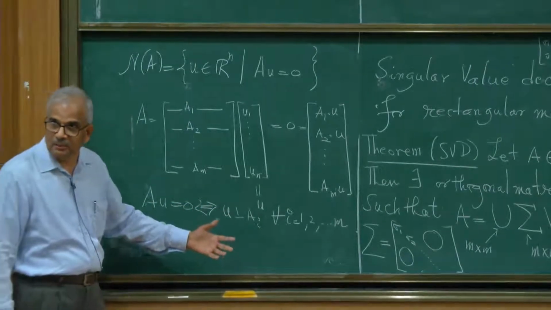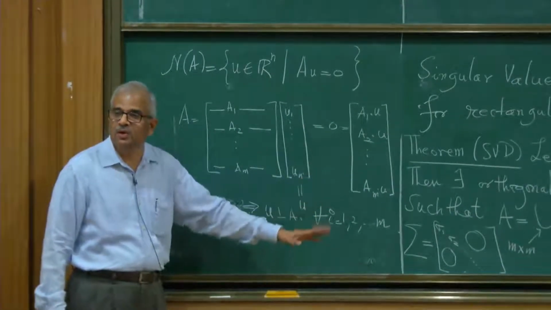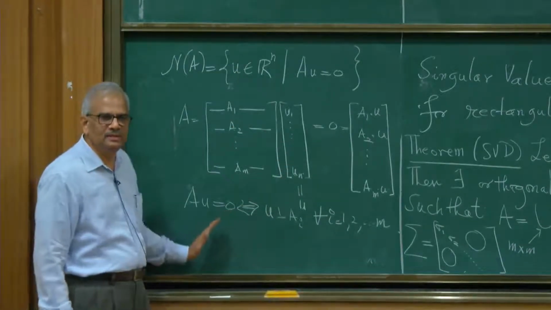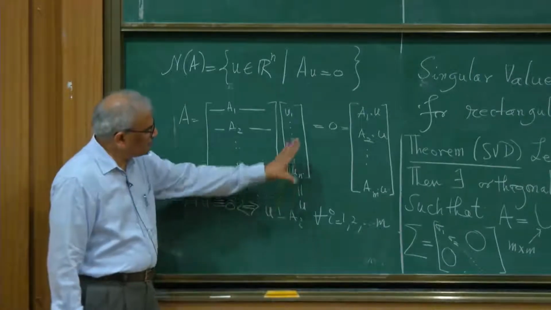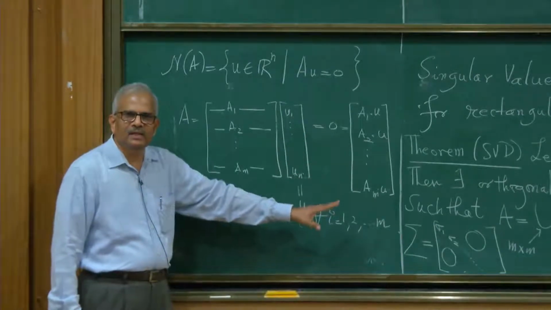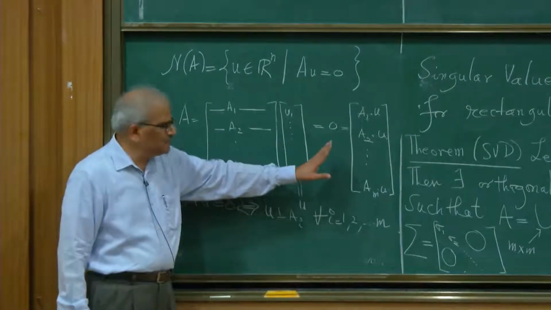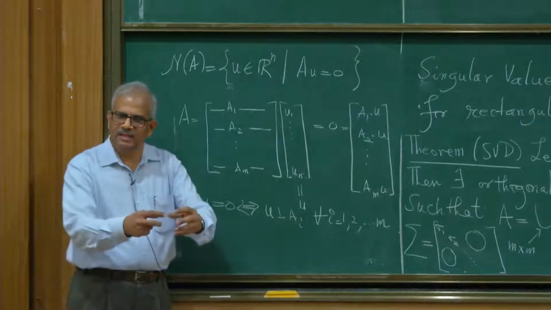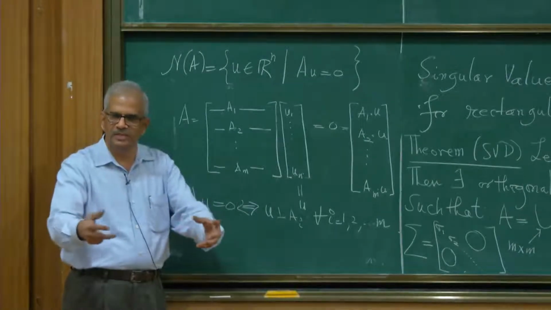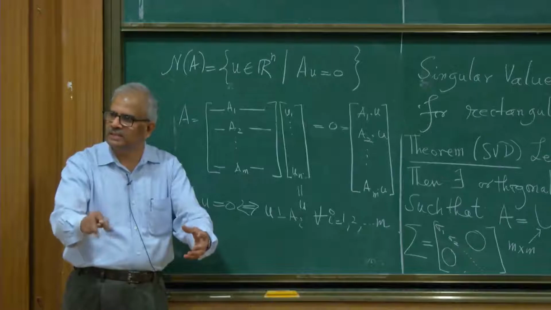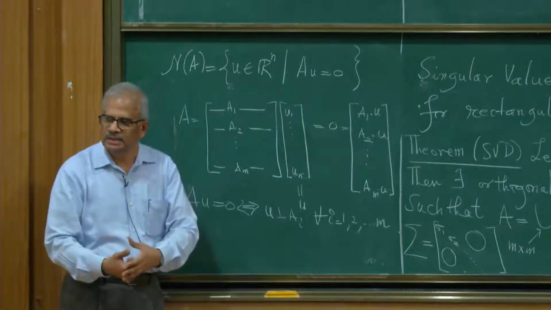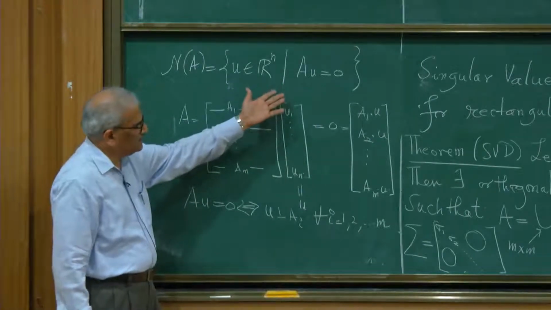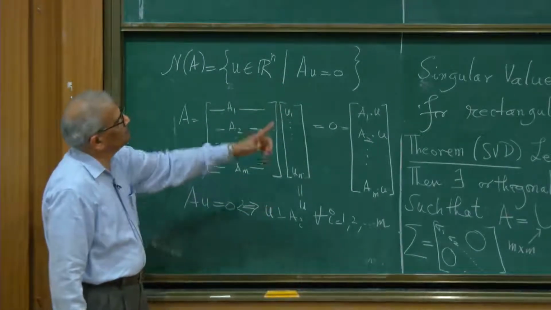And conversely, suppose I take a vector which is perpendicular to all the row vectors, then this calculation shows that that vector will be in the null space. If a vector is perpendicular to the row vectors, it will be perpendicular to a linear combination of these row vectors also. That means u, which is in the null space, is perpendicular to every vector in the row space.